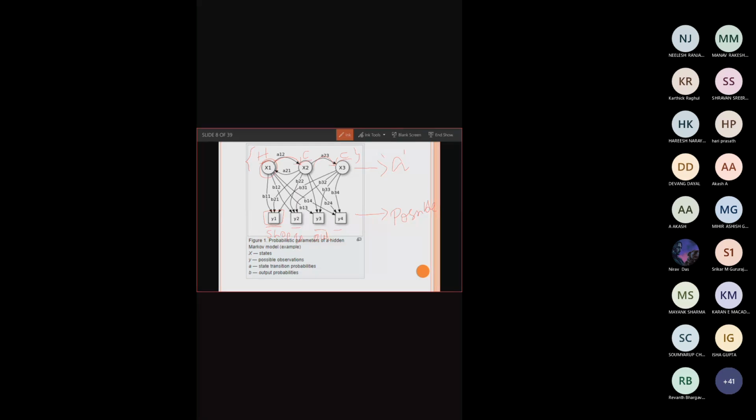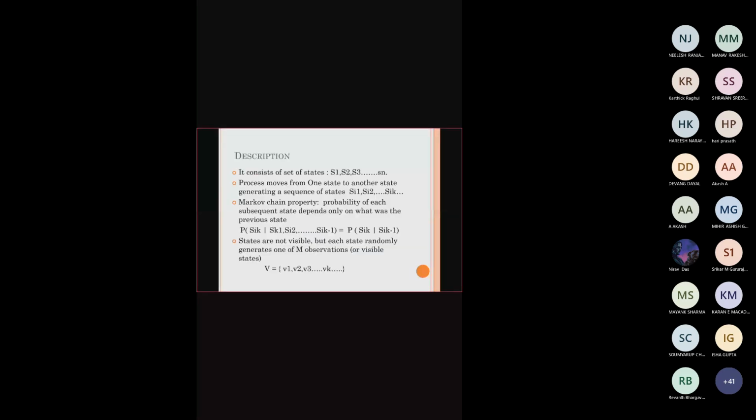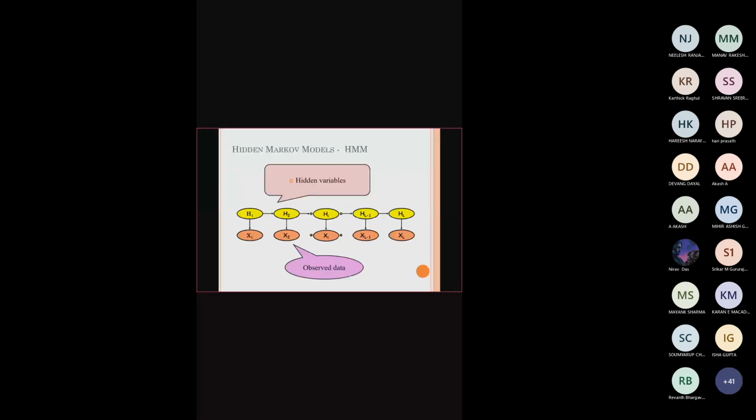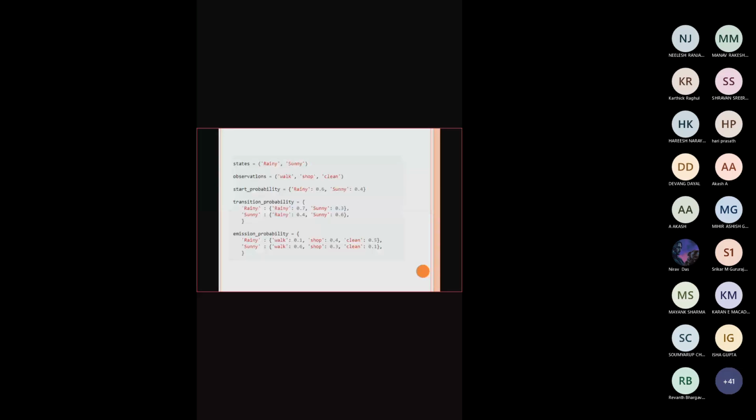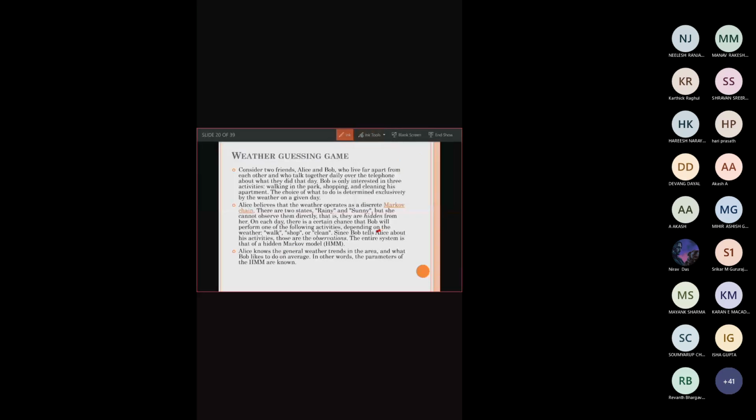Unobserved data, unobserved patterns can be identified using this hidden Markov model. I will show you an example; I think we have seen this in the last class also. It is purely a probabilistic based method. We have come up with this weather guessing game, which we saw in the last class. I'll just make use of this.